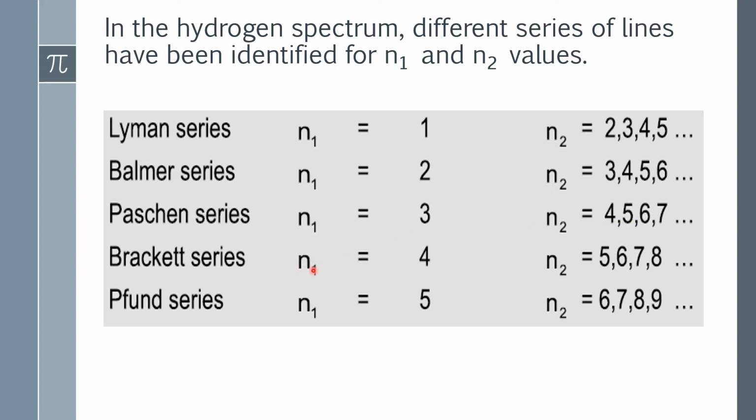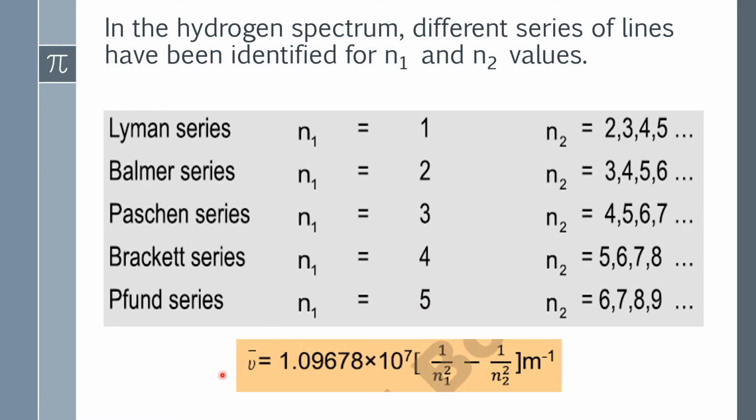In the Brackett series, the electron will fall to the 4th energy level, that will be the lowest energy level with reference to the Brackett series. And in the Pfund series, the lowest energy level will be the 5th level.